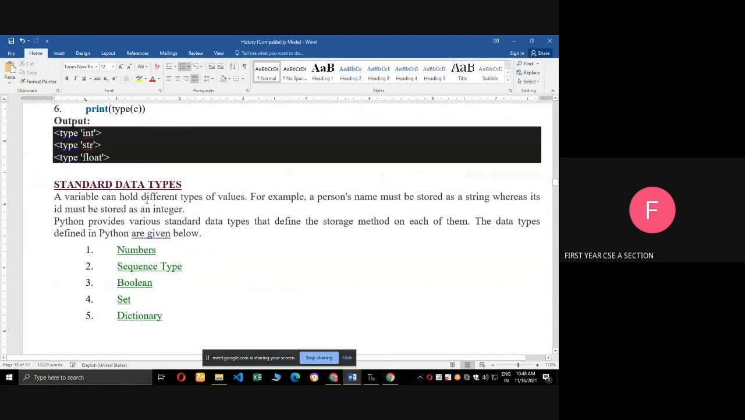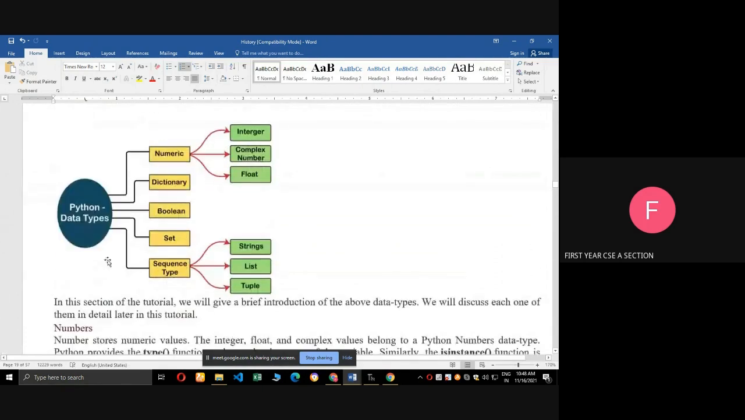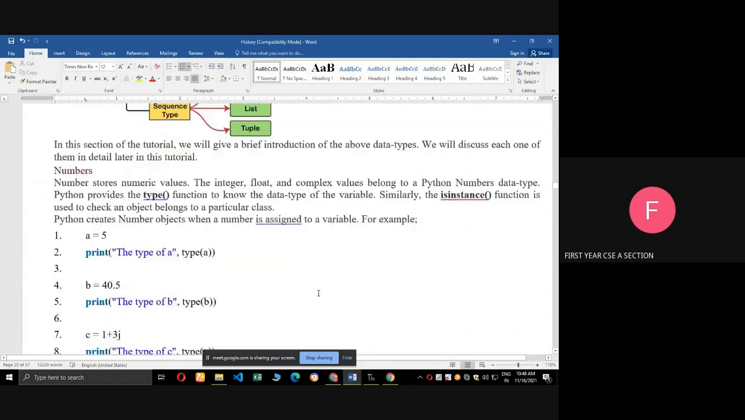Next one, standard data types. See the diagram, Python data types. There are 5 data types: numeric, dictionary, boolean, set, and sequence type. Numeric means there are 3 types: integer, complex number, and float. Sequence type has string, list, and tuple. Okay, see one by one.